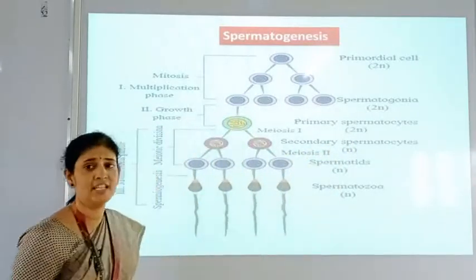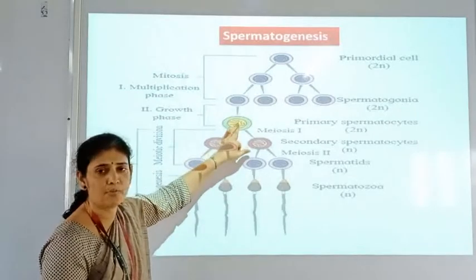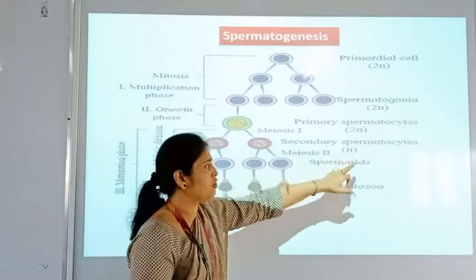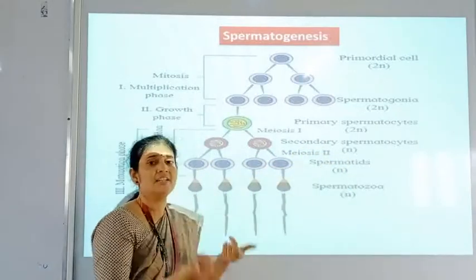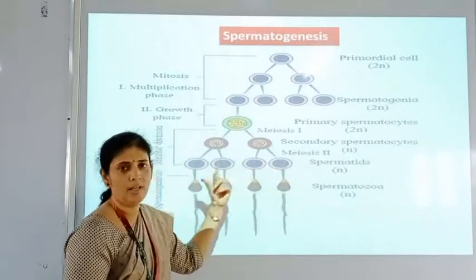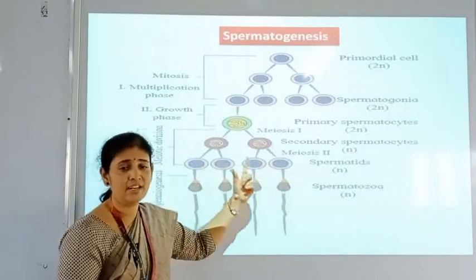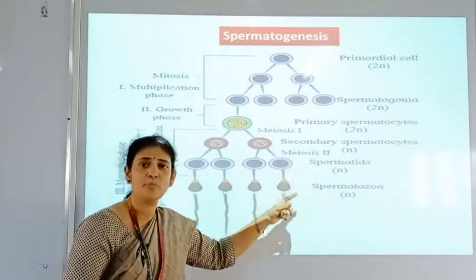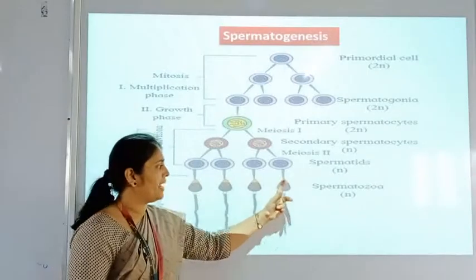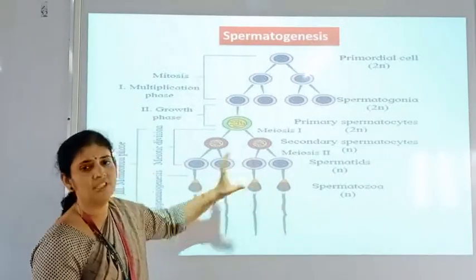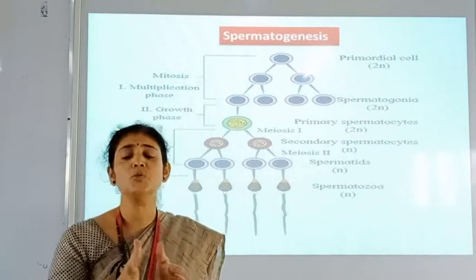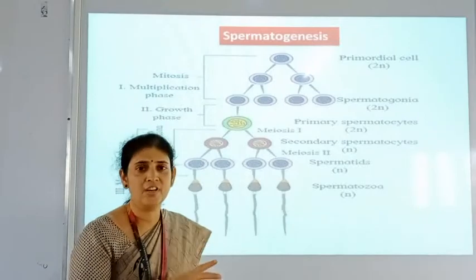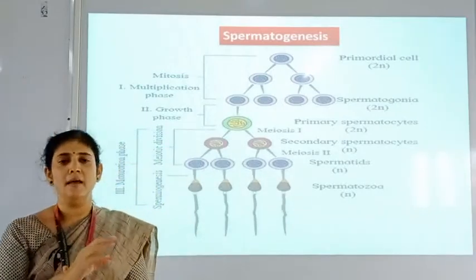In the third phase, the maturation phase, these primary spermatocytes undergo meiosis first division and form secondary spermatocytes which are haploid, and these secondary spermatocytes divide again by meiotic second division and form spermatids. These spermatids get converted into spermatozoa by the formation of head and tail region. This transformation is called spermiogenesis. In this way, the spermatogenesis process is completed in the seminiferous tubules of the testes in the male body.